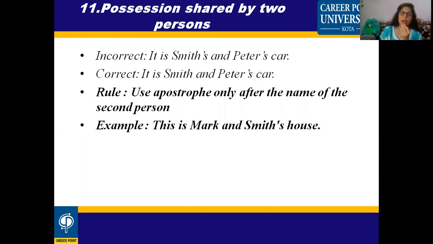That means the house belongs to both Mark and Smith. But we are putting the apostrophe only after the name that is the second one. The person that has come in the first place, we are not putting an apostrophe after his name, but only after the name of Smith. So even if you see "Smith's and Peter's car," we will not write like this. We are not going to put an apostrophe on both the names. How will we write it? "It's Smith and Peter's car." So this is also an important point to be noted.